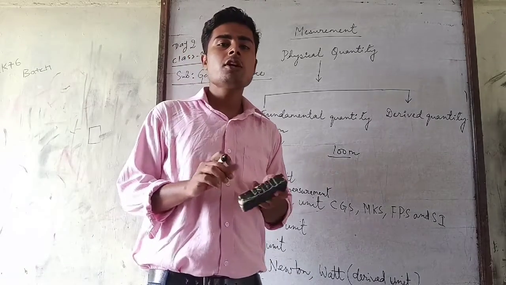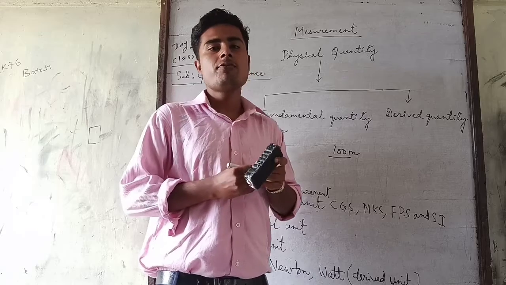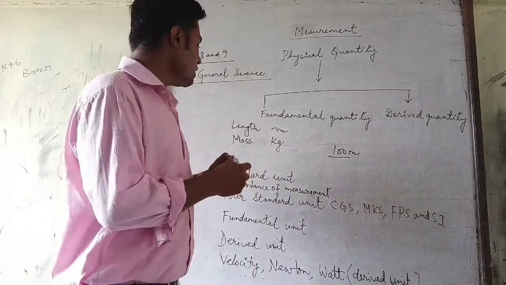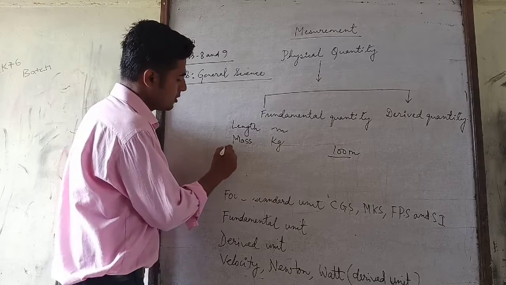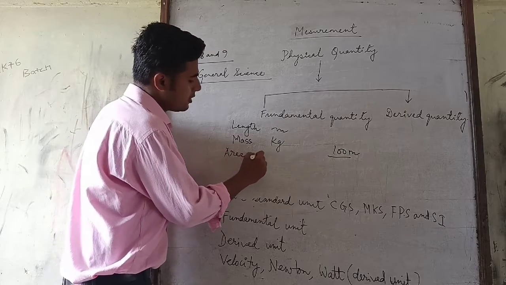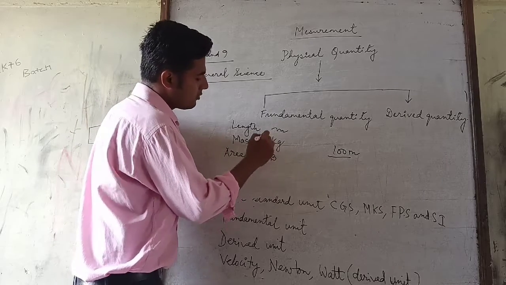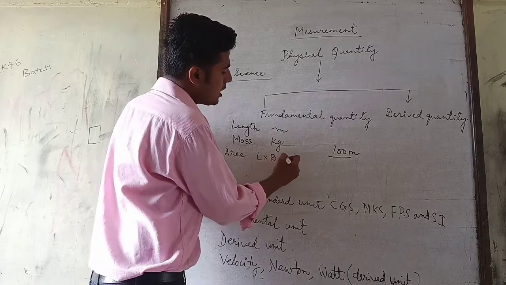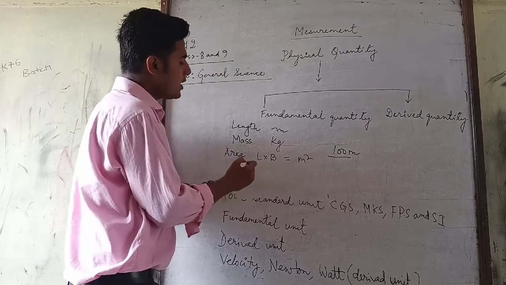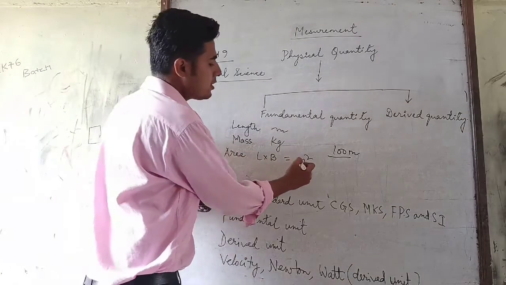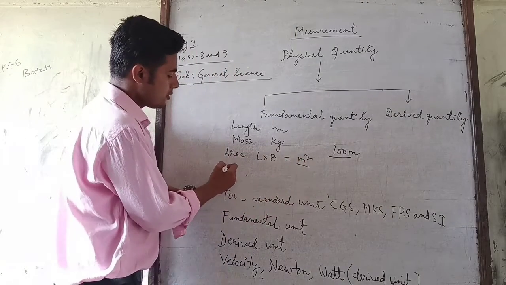What is derived unit? Derived units are those units which depend on two or more fundamental units. For example, area. Area means length into breadth. So area of a rectangle is length into breadth, meter square. It depends on two fundamental units. Meter square means meter into meter.